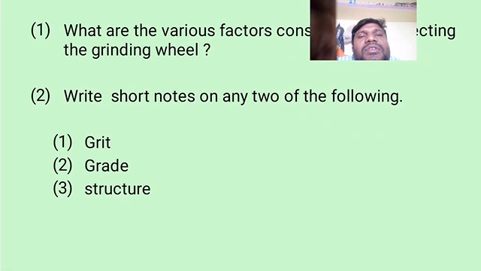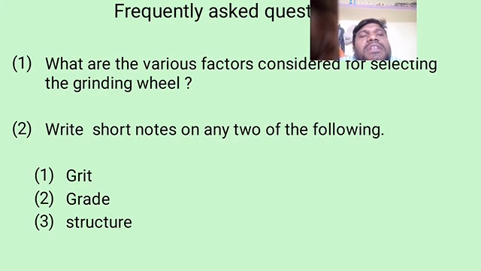Frequently asked questions: What are the various factors considered for selecting a grinding wheel? Write short notes on any two of the following: grit, grade, structure definitions.